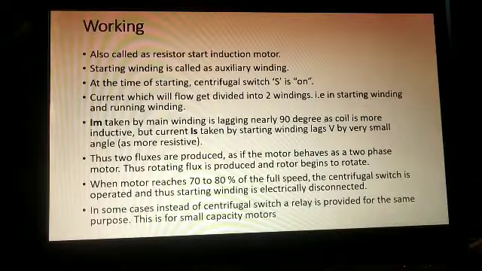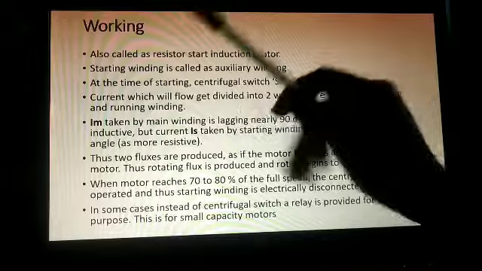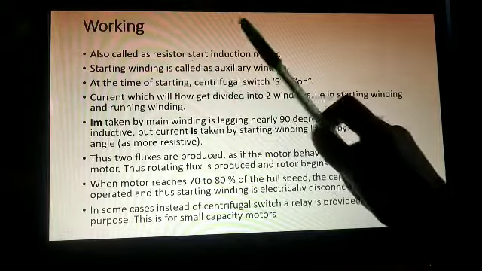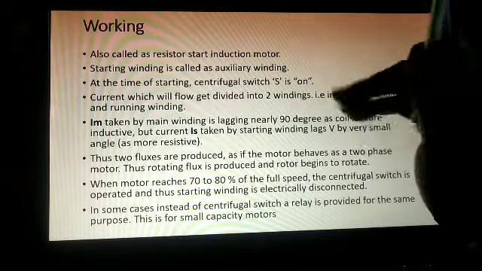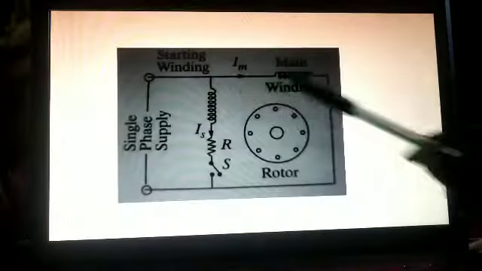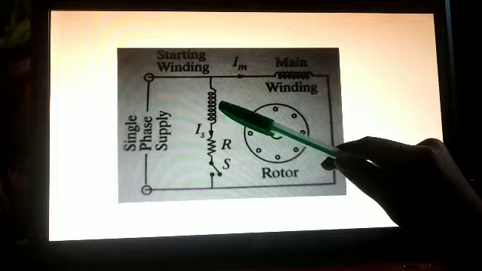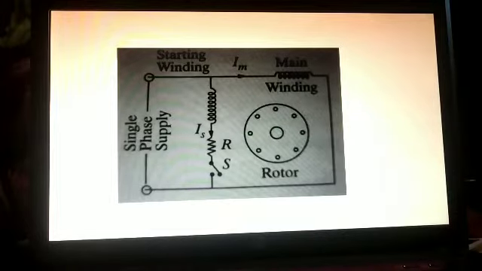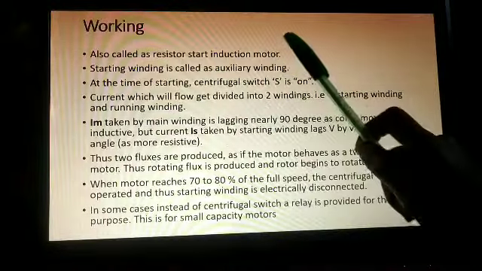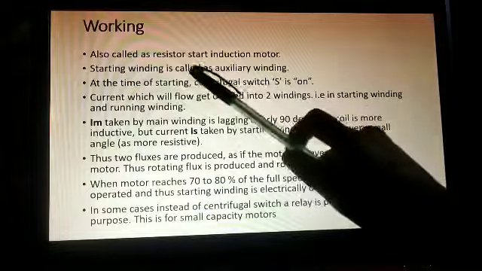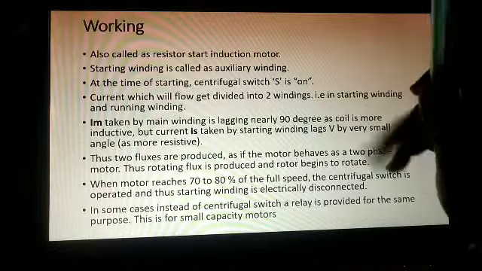So now we will see the working. This motor is also called a resistor start induction motor, right? Why is it called resistor start? Because we have attached a resistor in series with the starting winding. So it is also called a resistor start induction motor. The starting winding is also called the auxiliary winding.